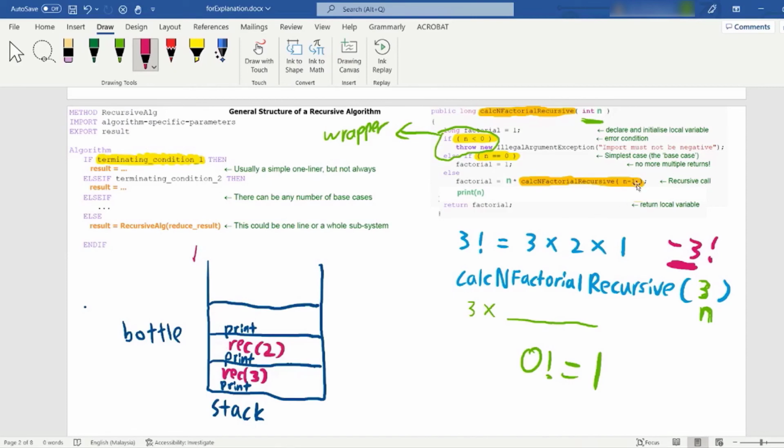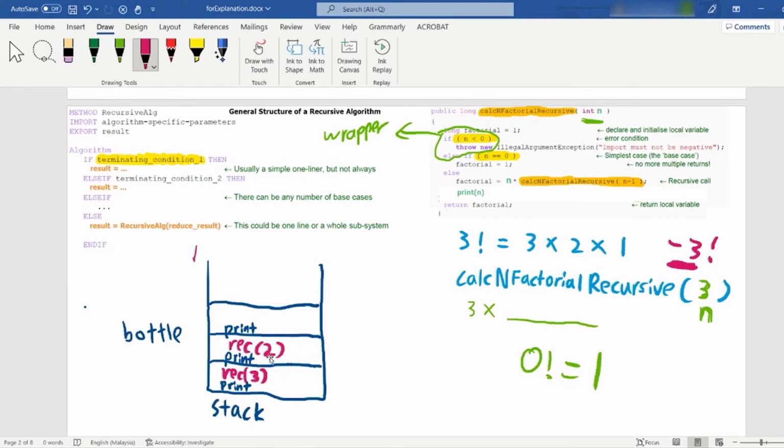When you call 3 minus 1, which is 2, this 2 will call itself again. It will enter this stack. This print doesn't get executed yet. This print is still pending, waiting, because this line will need to be executed first.